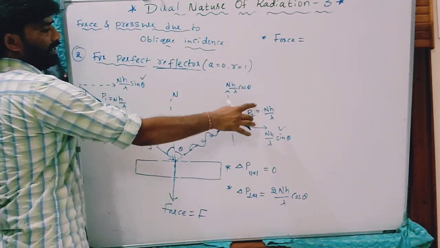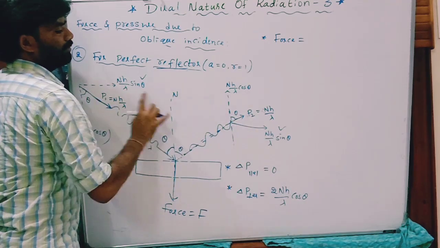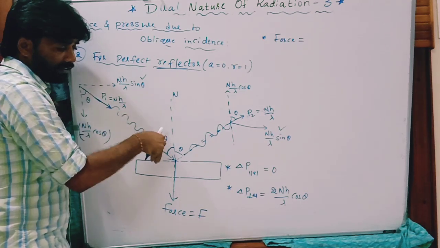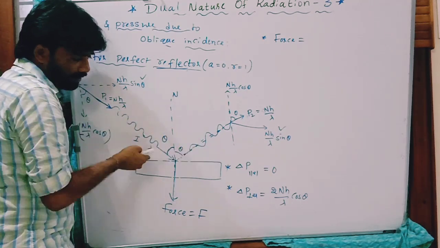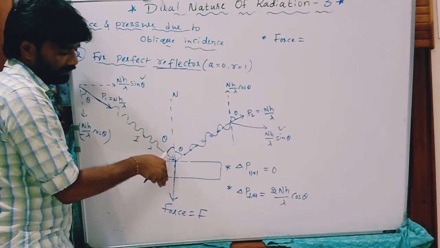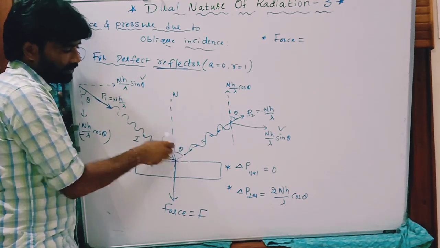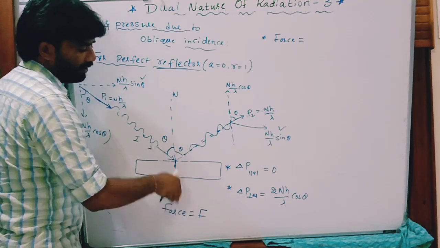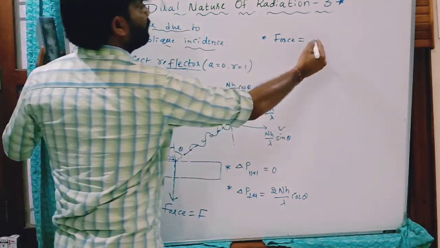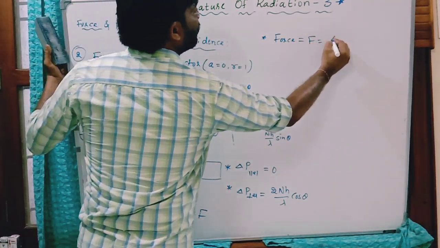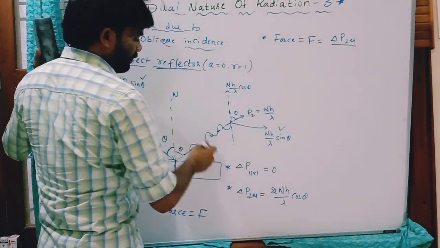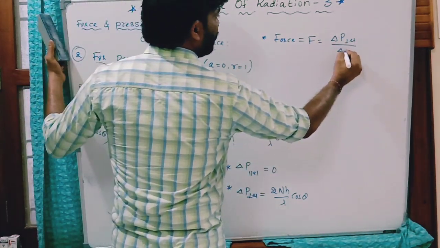No force in this direction because there is no change in momentum parallel to this surface. Only change in momentum is taking place perpendicular to this reflecting surface. So the force on this surface due to this reflection of radiation is perpendicular to its surface, in the downward direction. That force F is equal to the change in momentum along this perpendicular direction per unit time.